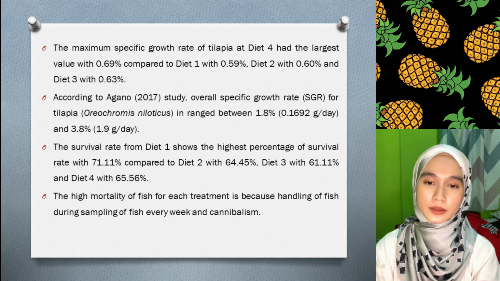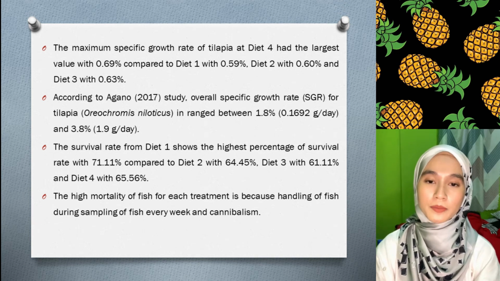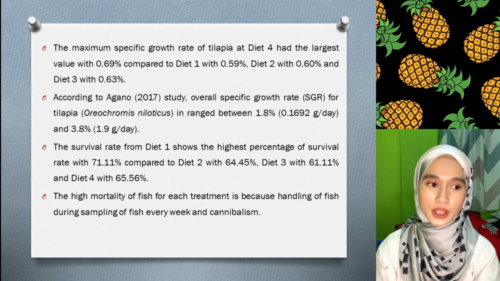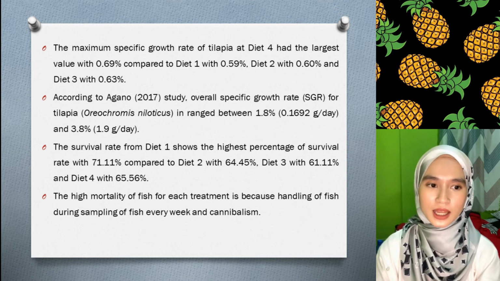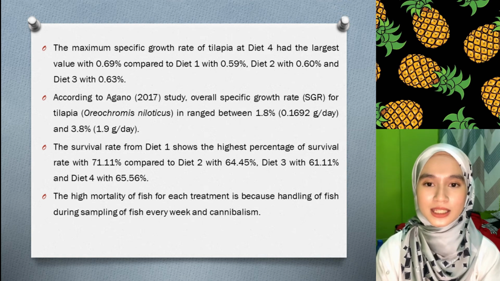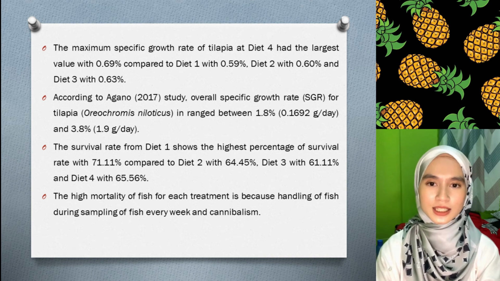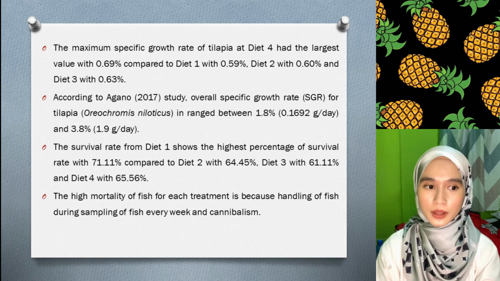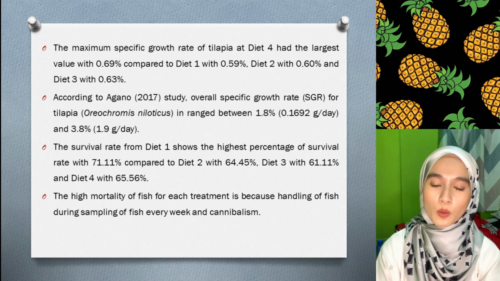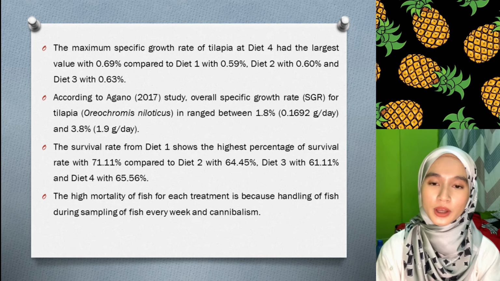The maximum specific growth rate of tilapia was at diet 4, which had the largest value with 0.69% compared to diet 1 with 0.56%, diet 2 with 0.60%, and diet 3 with 0.63%. According to Agano 2017 study, the overall specific growth rate for tilapia is in the range of 1.8% to 3.8%.